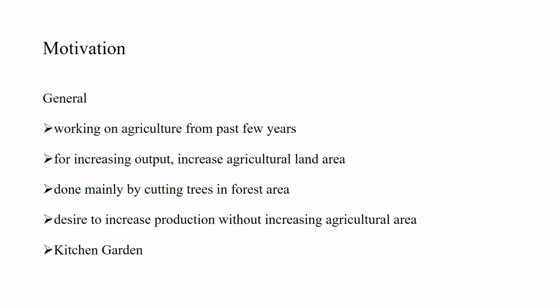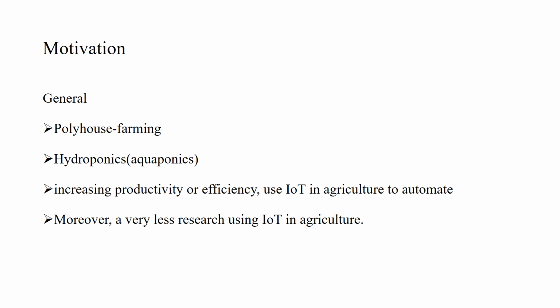I came to know that in a kitchen garden we can do this by making a field on our rooftop or in our balcony. But the problem with a kitchen garden is that after some time there is a depletion of various minerals, and we have to check various minerals and add them into the soil. Then I also worked on polyhouse farming, in which we make a small environment under a green sheet, and then we provide the required amount of temperature, moisture, etc.